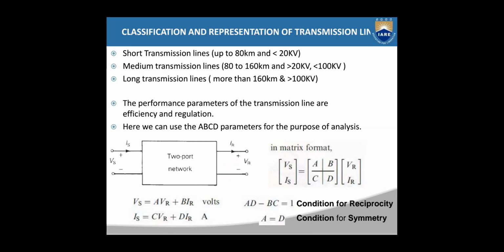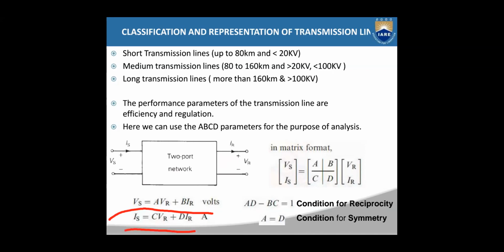Okay, I think you know these from network theory. The only difference here is that in network theory, you consider the direction at the second port from right to left, but here you are going to consider it from left to right. So this IR will be minus, and minus of minus gives plus. So VS is equal to AVR plus BIR, and IS is CVR plus DIR.